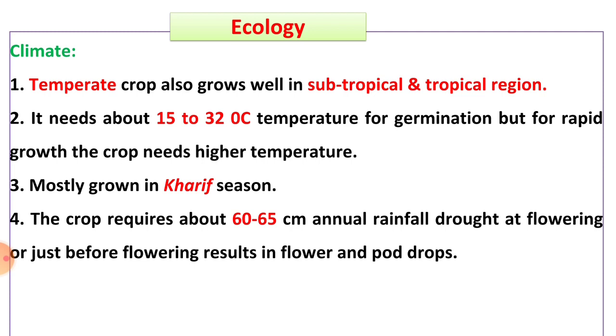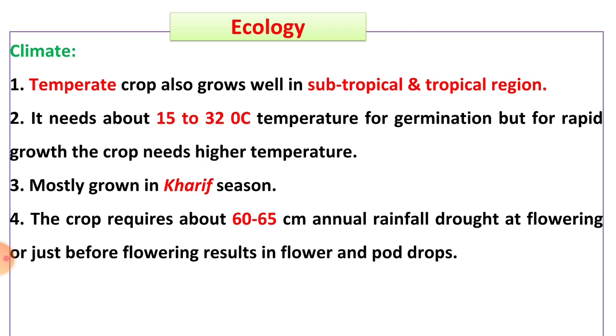The crop requires about 60 to 65 centimeter annual rainfall.